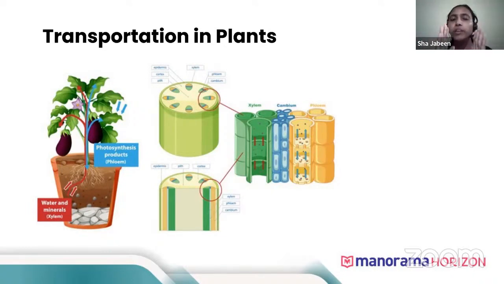Food is transported in all directions, depending on where it will be stored. If it is stored in the root, it has to come down. If it is stored in the fruit, it has to go up. If the leaves are in between, it has to take food up to store it in the fruit. So it is completely transported in all directions, whereas xylem transports water and minerals only in one direction, from bottom to top.